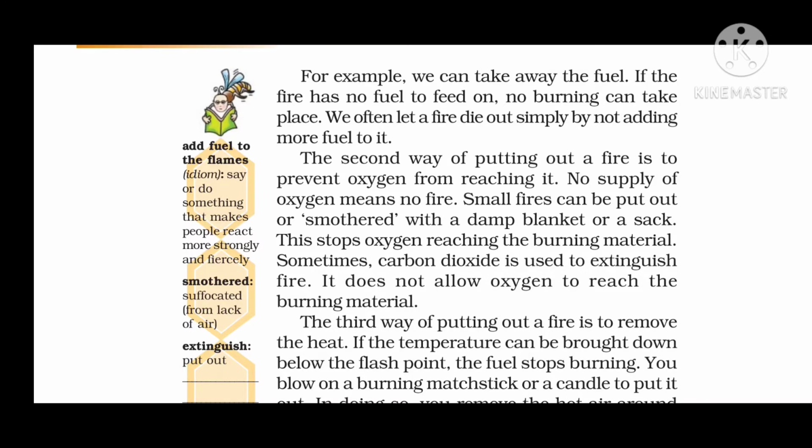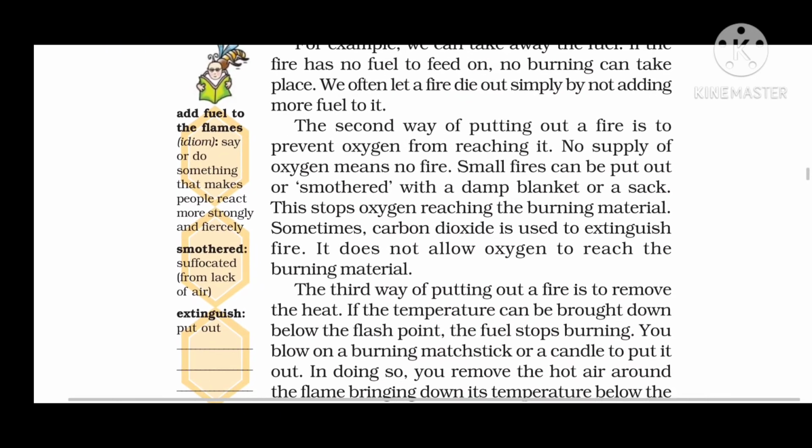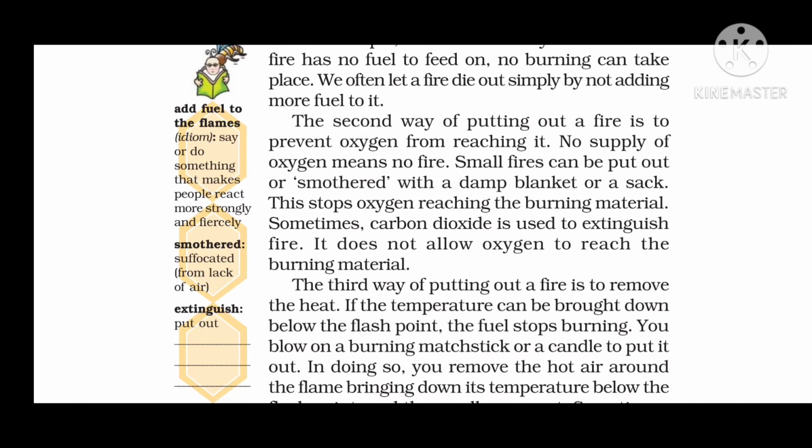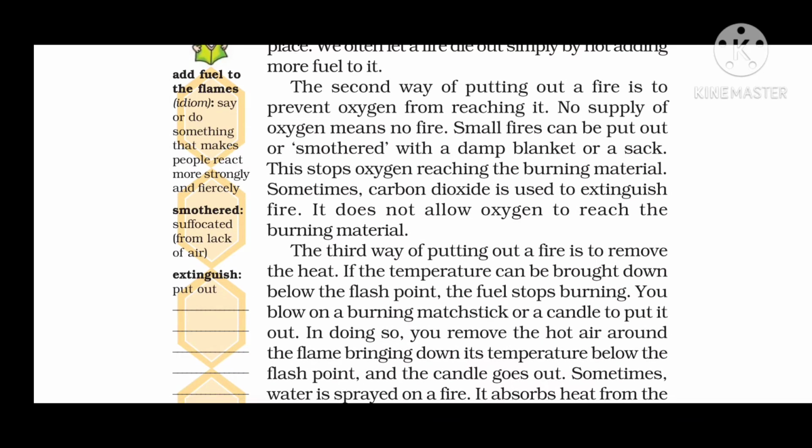And do you know which gas is used in fire extinguishers? Yes, carbon dioxide. Carbon dioxide is used to extinguish, means put out, fire. The third way of putting out a fire is to remove the heat. If the temperature can be brought down below the flash point, the fuel stops burning.